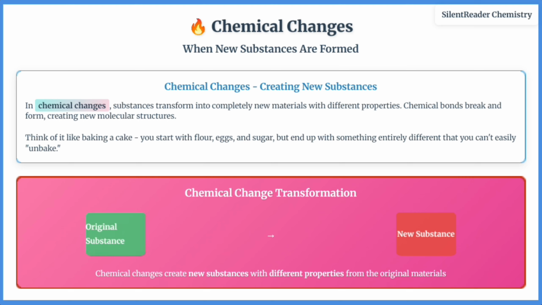Examples include burning wood, rusting iron, cooking food, digestion, photosynthesis, and battery operation. Chemical changes are usually irreversible, involve significant energy changes, create new substances with different properties, and are fundamental to life, technology, and our world.